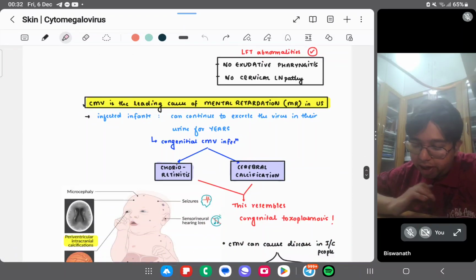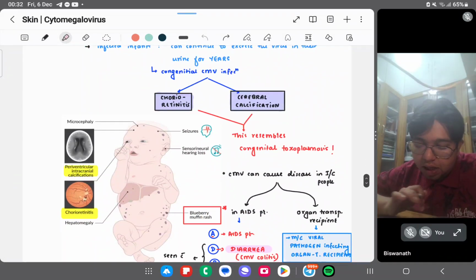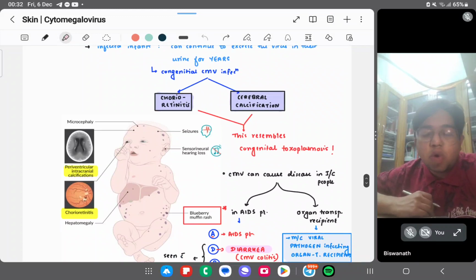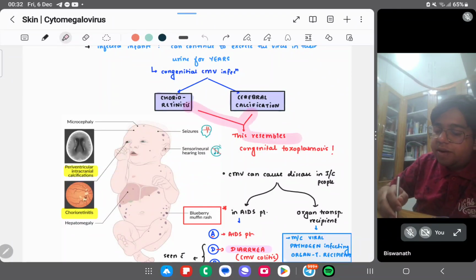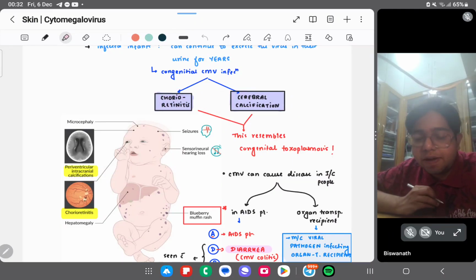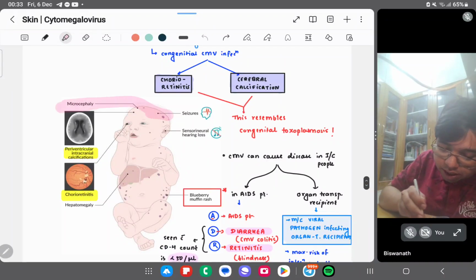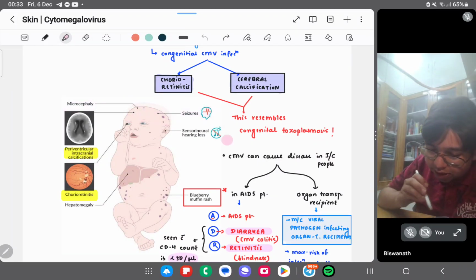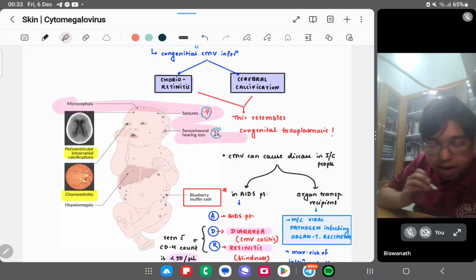An infected infant may continue to secrete the virus in the urine for years. Congenitally, it can cause retinitis and cerebral calcification. Chorioretinitis and cerebral calcification. Okay, so it resembles congenital toxoplasma. So chorioretinitis and cerebral calcification are the characteristic features of CMV infection. Okay, look at this: microcephaly, seizures, some deafness, sensorineural hearing loss. So MSD is done, right?